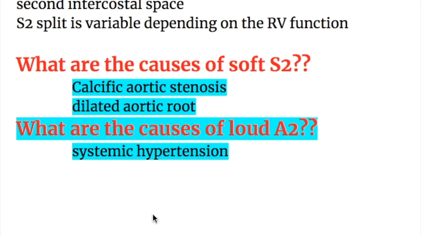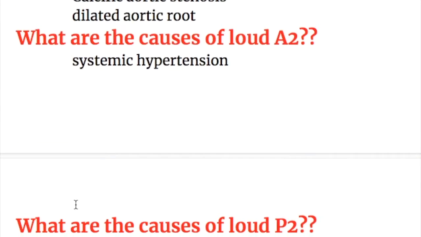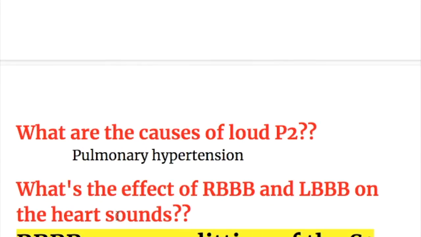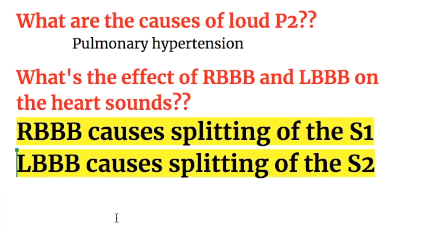Now, what are the causes of soft S2? Calcific aortic stenosis and dilated aortic root. What are the causes of loud A2? Systemic hypertension. What are the causes of loud P2? Pulmonary hypertension. What's the effect of right bundle branch block and left bundle branch block on the heart sounds? Right bundle branch block causes splitting of the first heart sound, whereas left bundle branch block causes splitting of the second heart sound.